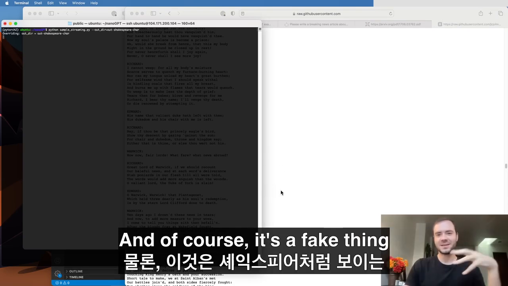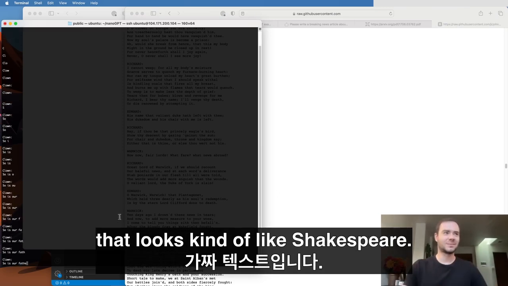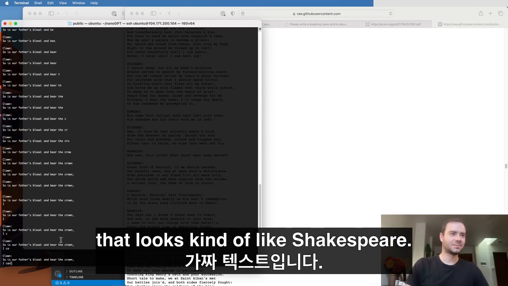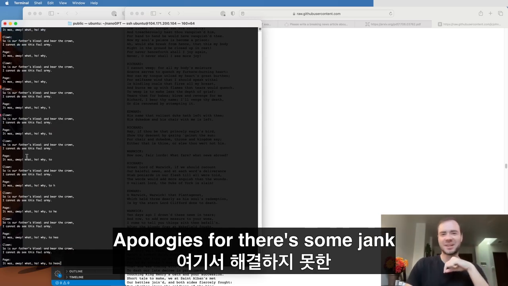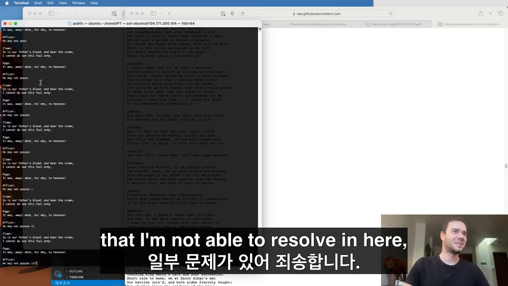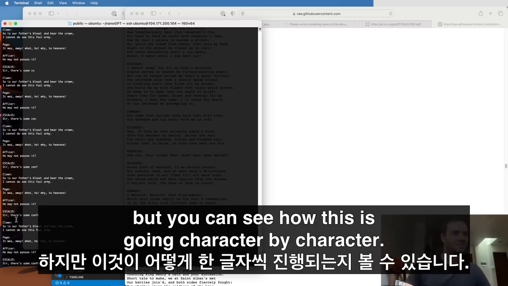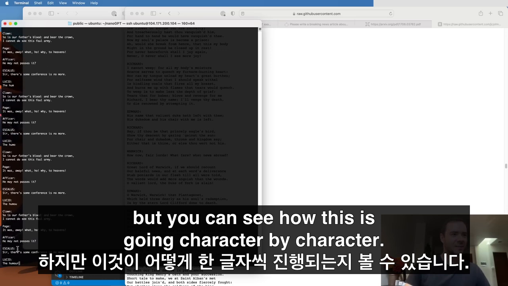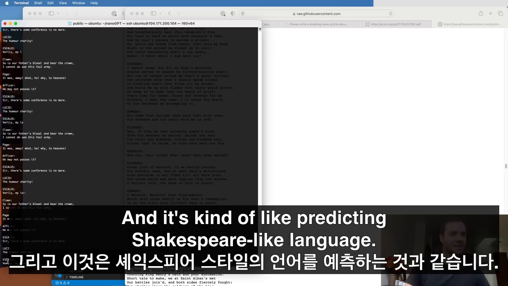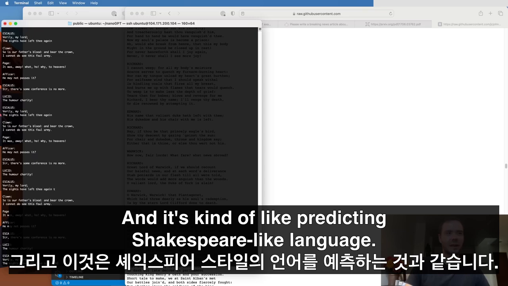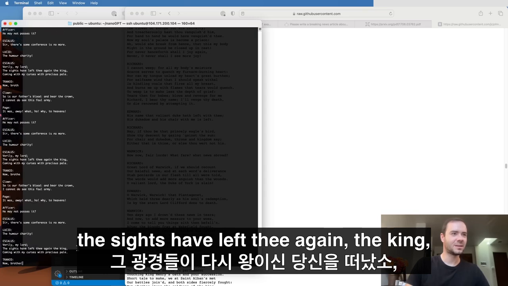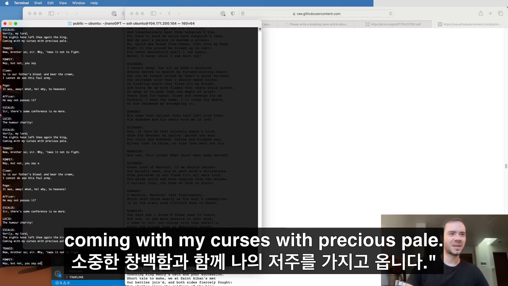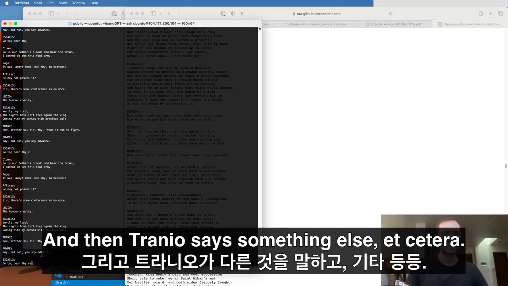And of course, it's a fake thing that looks kind of like Shakespeare. Apologies, there's some jank that I'm not able to resolve in here, but you can see how this is going character by character, and it's kind of like predicting Shakespeare-like language. So, verily, my lord, the sights have left thee again, the king, coming with my curses with precious pale. And then Tranio says something else, etc.